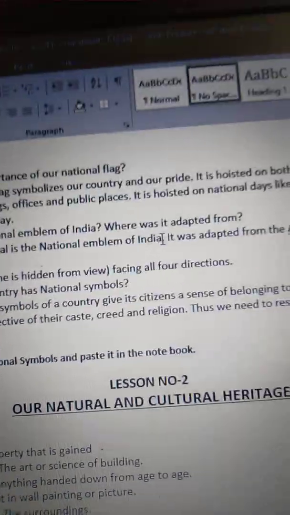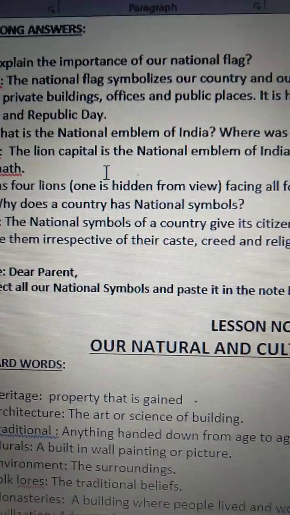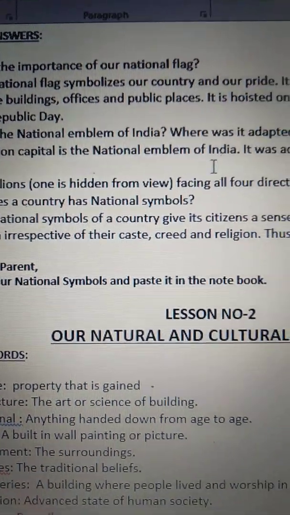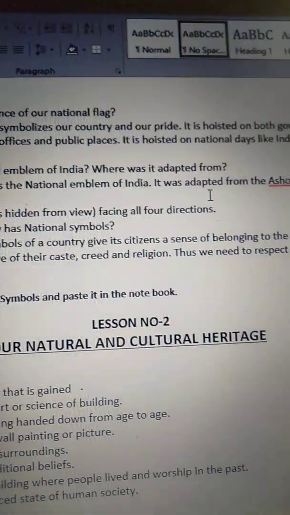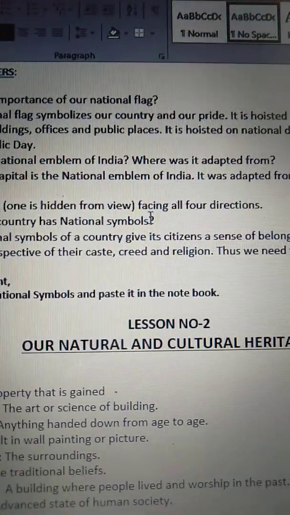Second one, what is the national emblem of India? Where was it adapted from? The Lion Capital is the national emblem of India. It was adapted from the Ashokan pillar at Sarnath. It has four lions, one is hidden from view, facing all four directions.